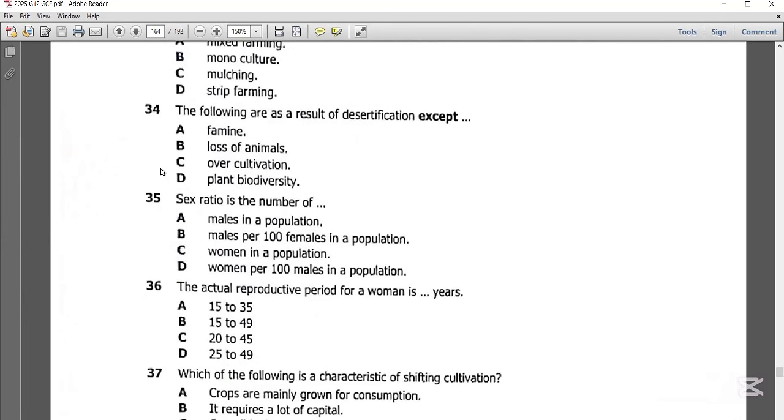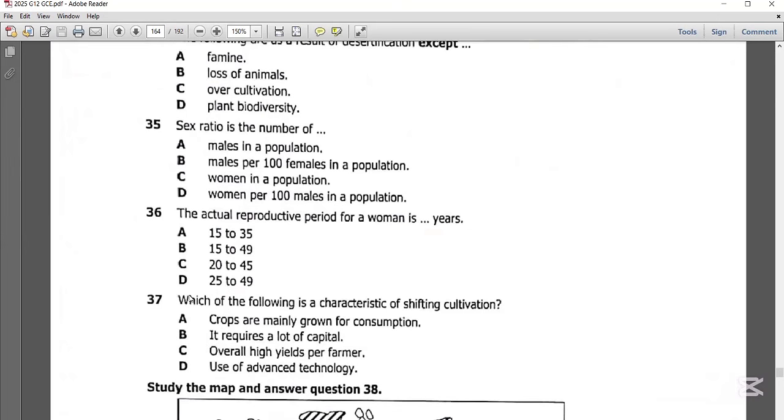Now question 34 says, the following are a result of desertification except. Now all these are a result of desertification except plant biodiversity. When there is desertification, you won't expect a variety of plants to grow or to thrive. So the best possible answer on question 34 is D, plant biodiversity. Let's get to question 35.